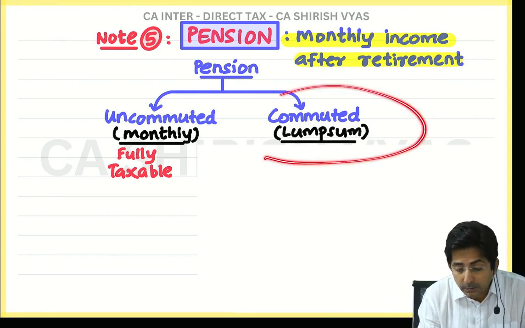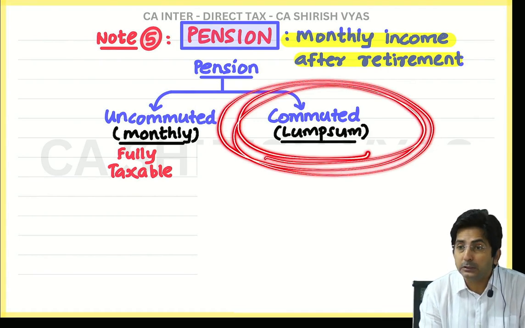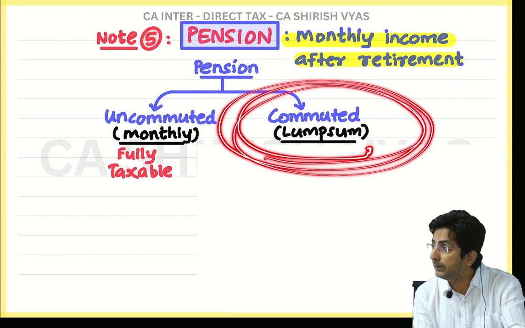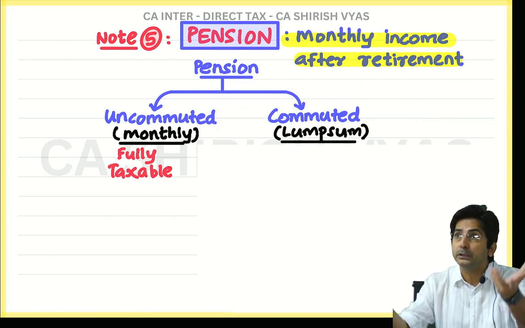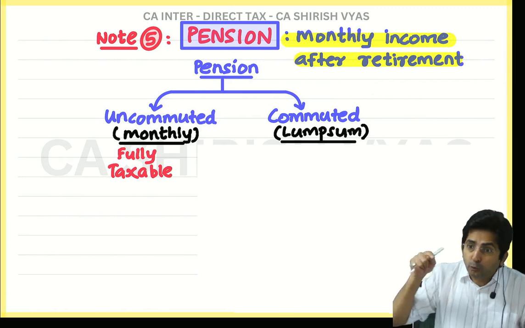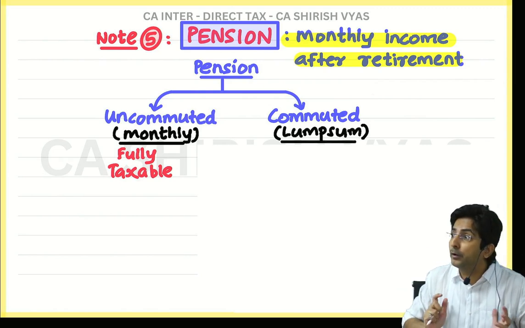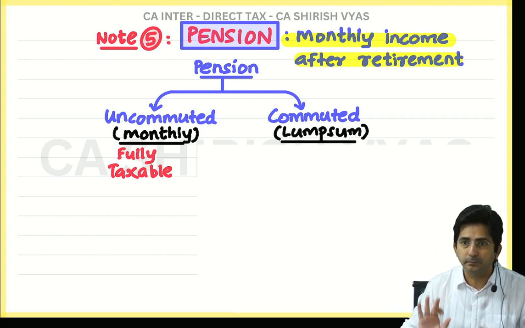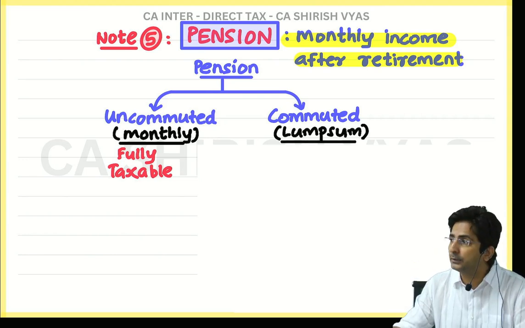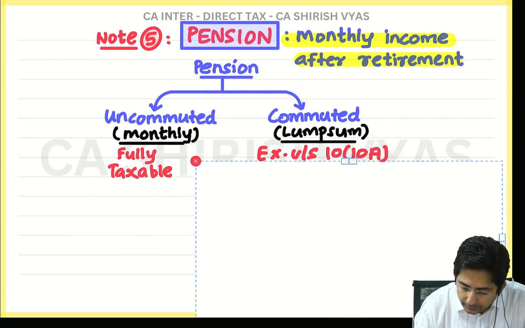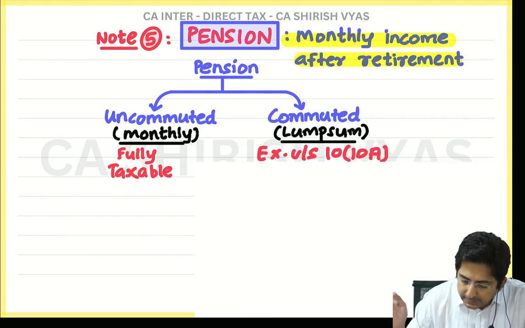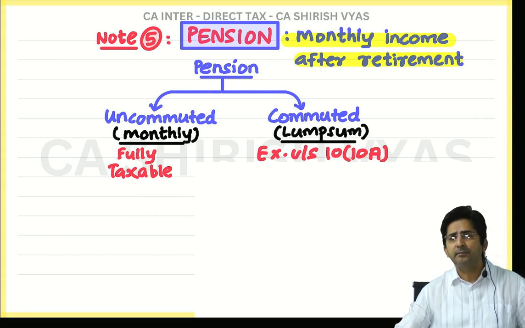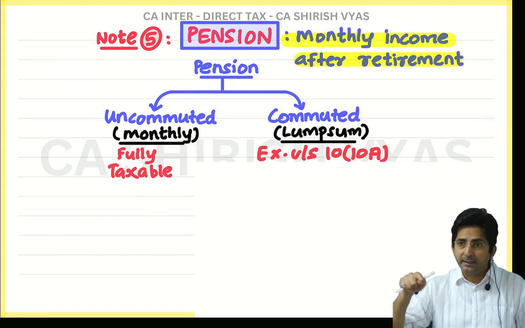But if lump sum amount is taxed, you know this lump sum amount sometimes it is 25 lakhs, 27 lakhs. So such a big amount you receive in one shot. And if you have to pay tax, it will be a burden on him. And government doesn't want to burden that old age person. Okay. That is the thinking of the government. That's why look what I have written here. Commuted pension is exempt. And the moment I say exempt, section 10, and here it is 10(10)(A).